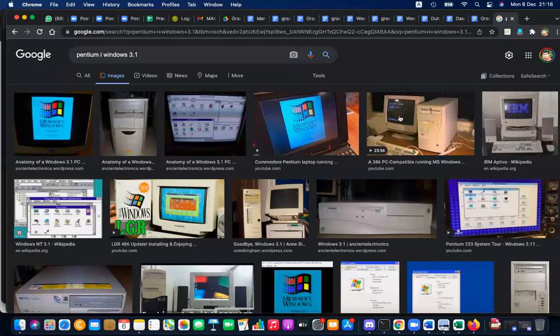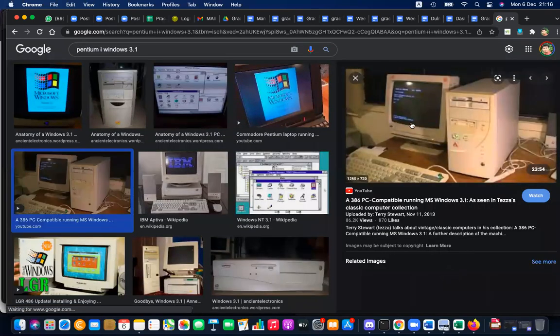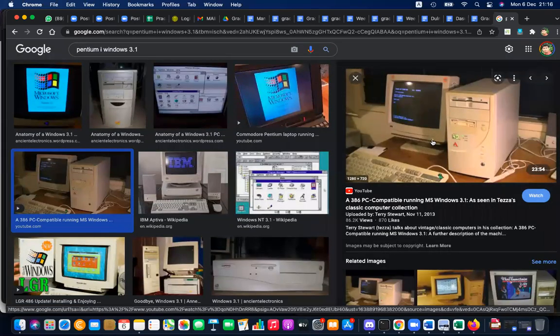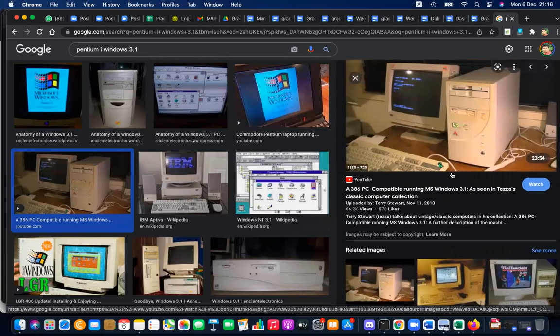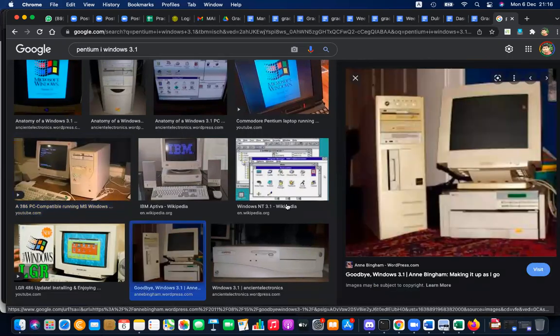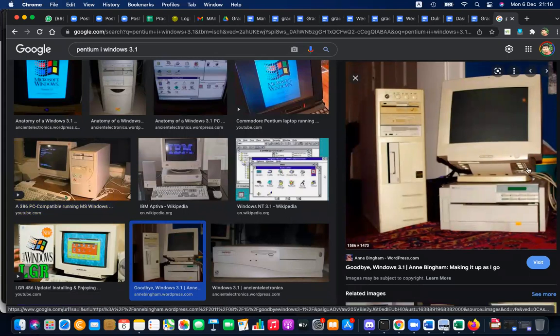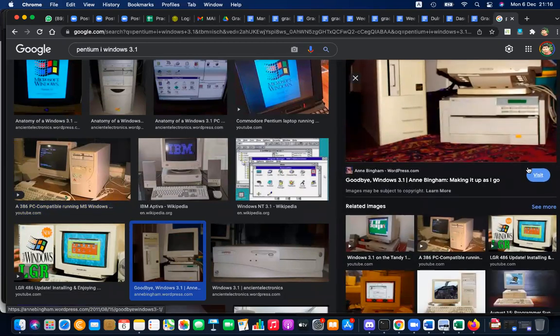This was how it looks like. Oh, this is an old one. Yes, this is an old one. But basically, it did not have any mouse. No mouse was there. Only the keyboard and the floppy drive. 5.25-inch floppy, 3.5-inch floppy. It's like this, right? The first computer. This was the computer that I was using in my school.